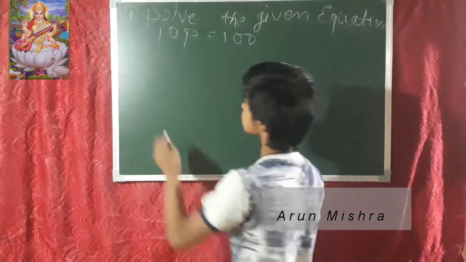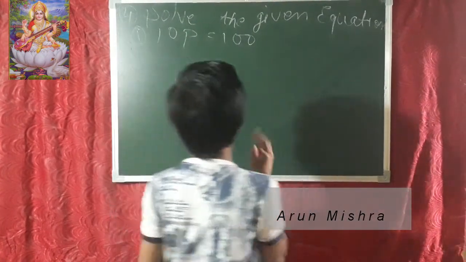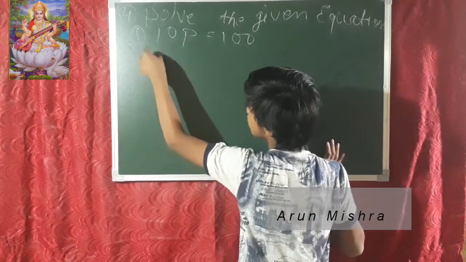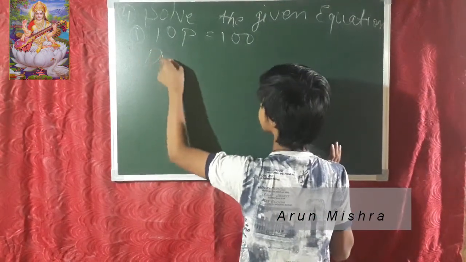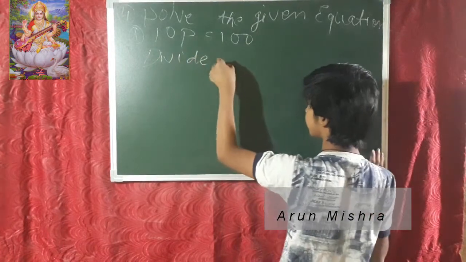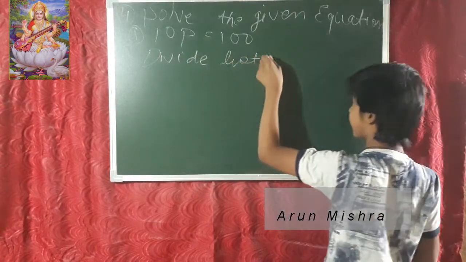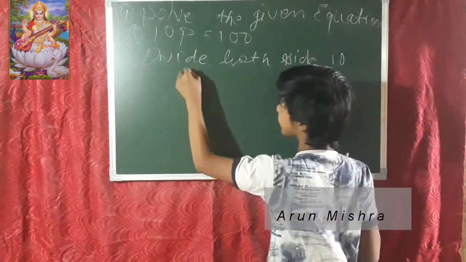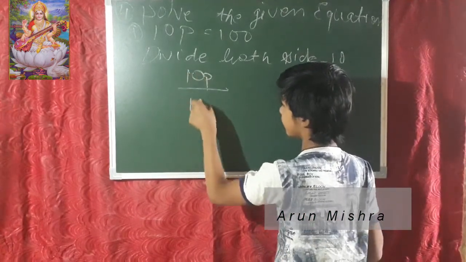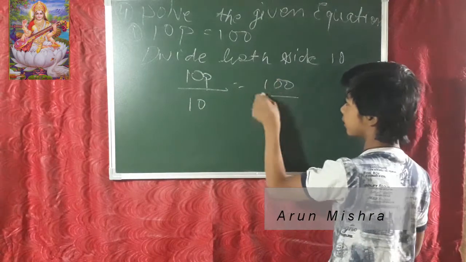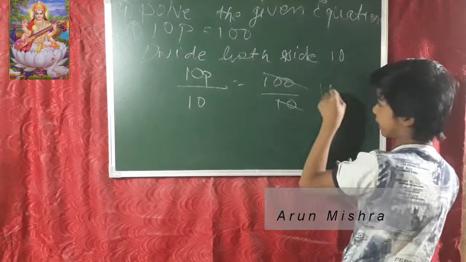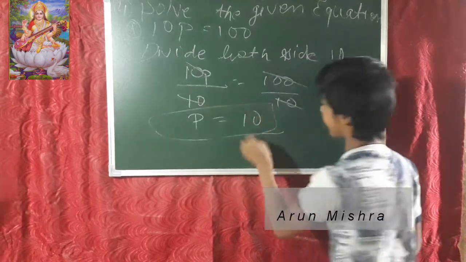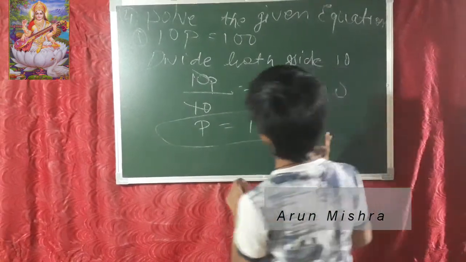So friends, now we are going to start our first question: 10p is equal to 100. Now how will we solve it? It's multiplying, so divide both sides by 10. When we divide both sides by 10, 10p upon 10 is equal to 100 upon 10, which is 10. So the value of p is 10.